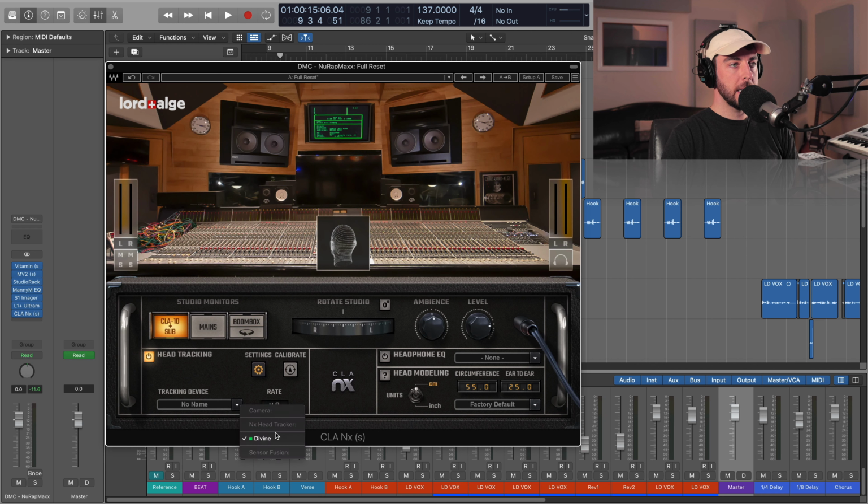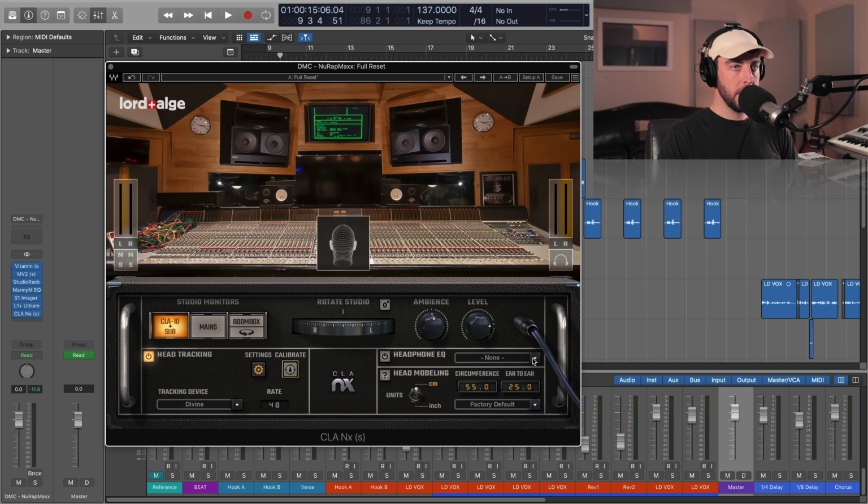And then we'll go to tracking device, just select the head tracker or your camera, or you can utilize both for even more accurate tracking. But then once we've done that, we want to calibrate it. So you'll see this button here, and what we want to do is just get in your ideal position, hit calibrate as you're looking ahead, and then we should see that tracking happening.